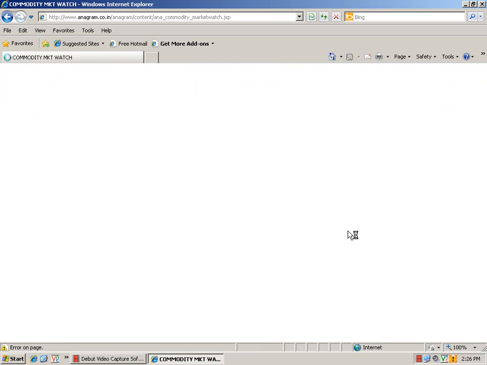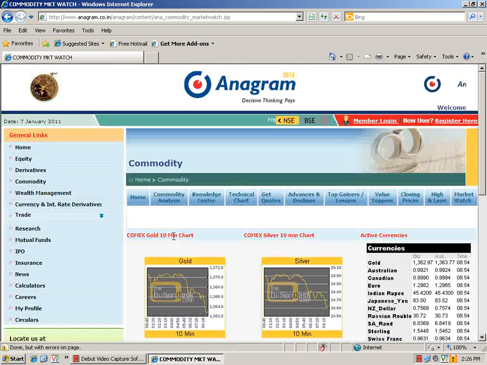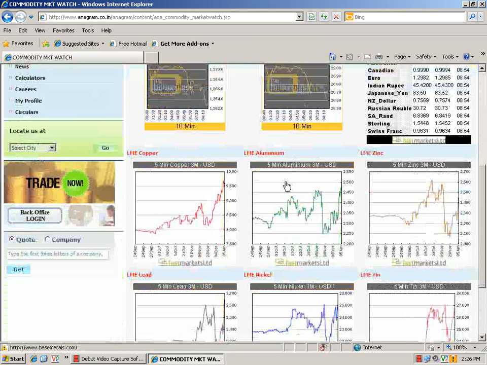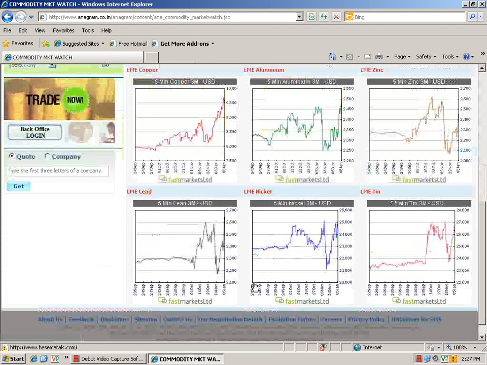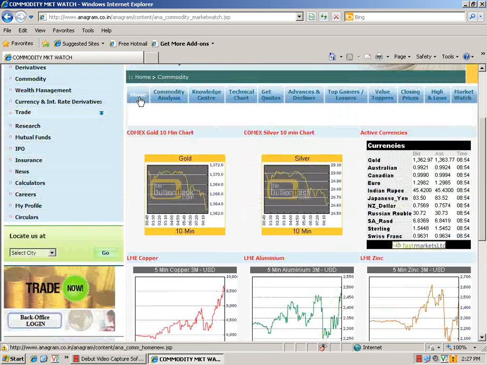And this is the market watch. This displays international charts of gold, silver, and metals. Many investors cannot have access to the charts of international commodities, so they can see them over here. So this is all for the commodity side.